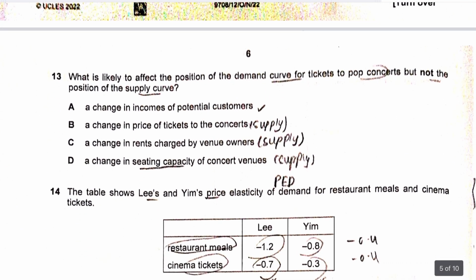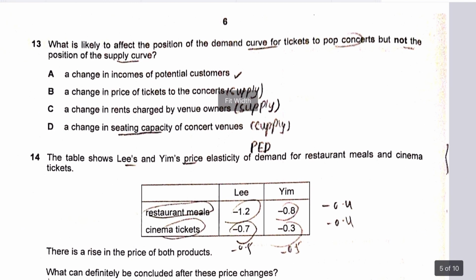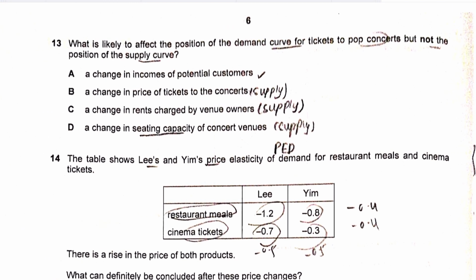Question number 13 says, what is likely to affect the position of the demand curve for tickets to a pop-up concert, but not the position of the supply curve? Which means, what would shift the demand curve to the right or left, but not the supply curve? So a change in income would definitely shift the demand curve to the right. So this seems like the right answer.